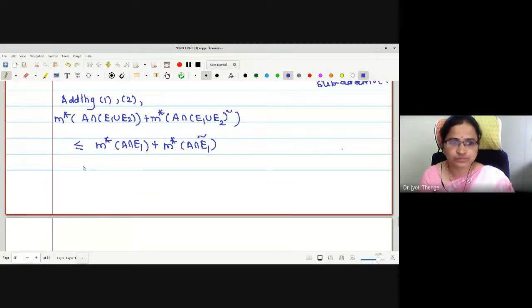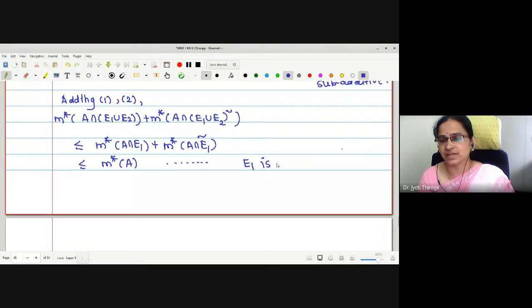May I say this is M star of A? Reason? Look, E1 is measurable. Yes, E1 is measurable. Look at the right hand side now: outer measure of A intersection E1 added with outer measure of A intersection E1 complement must be equal to outer measure of A because E1 is measurable.